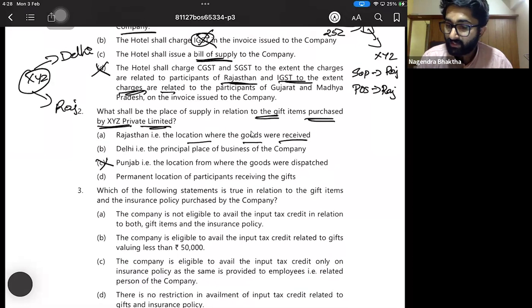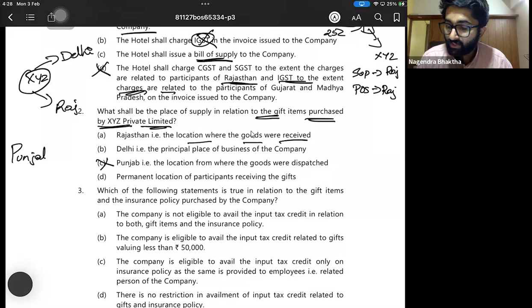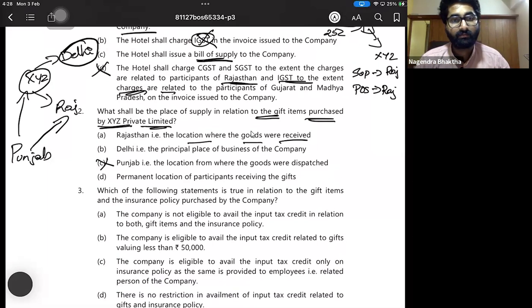The vendor in Punjab gave the bill to XYZ Delhi and sent the goods to Rajasthan. So this is the bill to ship to model. In that case, section 10, subsection 1, clause B of the IGST Act determines the place of supply, which says, in case goods are transferred on the basis of.